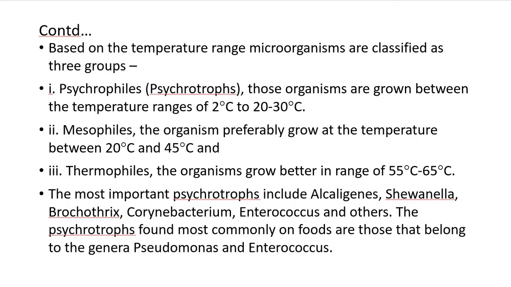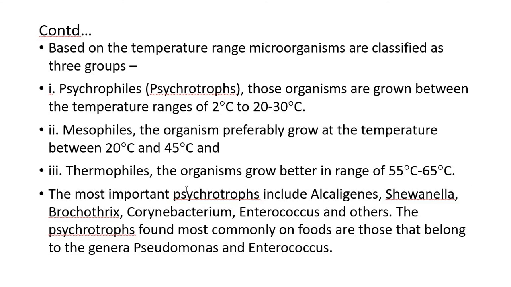Based on the temperature range, microorganisms are classified into three groups: psychrophiles, mesophiles, and thermophiles. Psychrophiles are organisms that grow between 2 and 30 degrees centigrade. Mesophiles preferably grow at temperatures between 20 and 45 degrees centigrade. And thermophiles grow better in the range of 55 to 65 degrees centigrade.